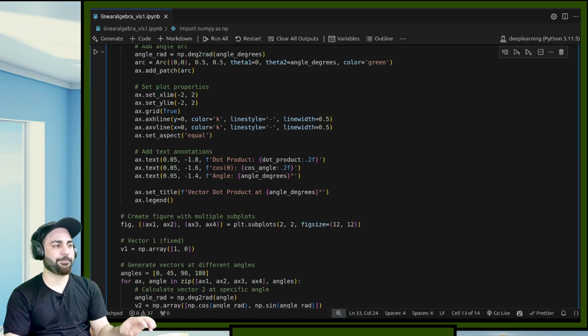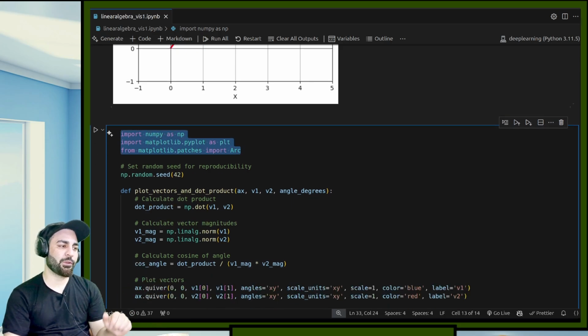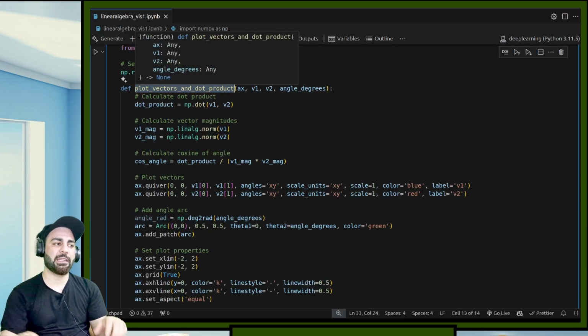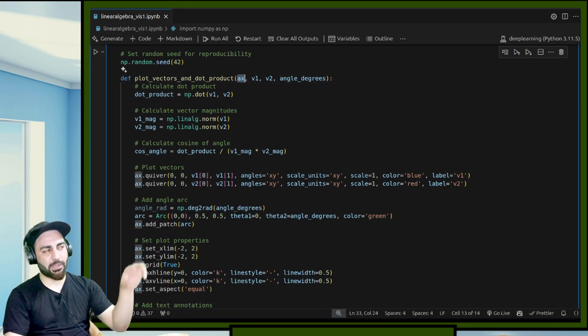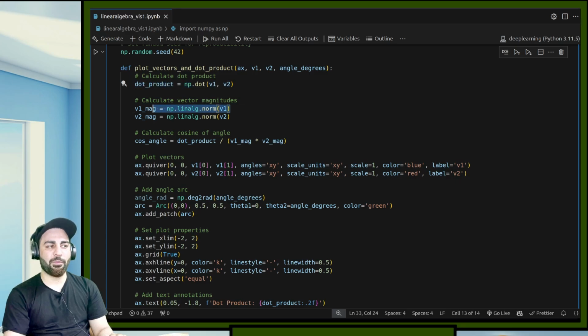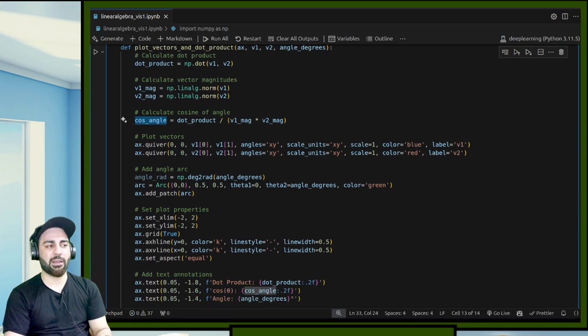I'll explain this. Here we write the standard imports, then a random seed for reproducibility, and then a function to plot the vectors and show the dot product. I'm getting the axis I want it plotted on, vector v1 and vector v2, and the angle in degrees if you give it. So np.dot is like this, and this is the dot product, and this is the norm, so v1 magnitude and v2 magnitude. This is if I have to compute the magnitudes times cos theta, and this is how I can compute the angle.